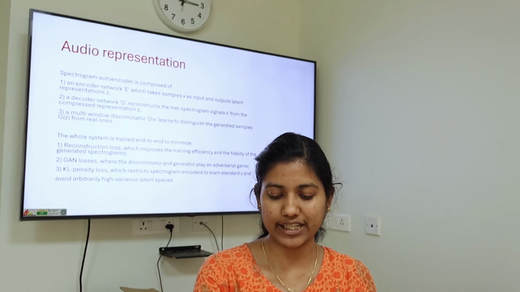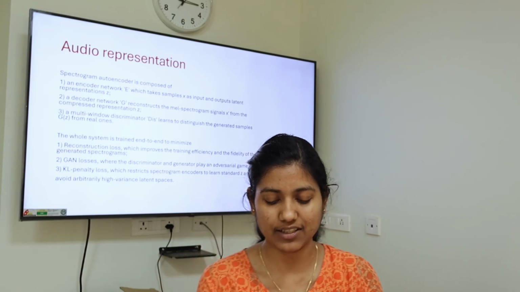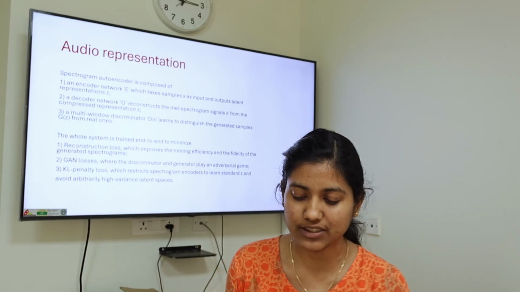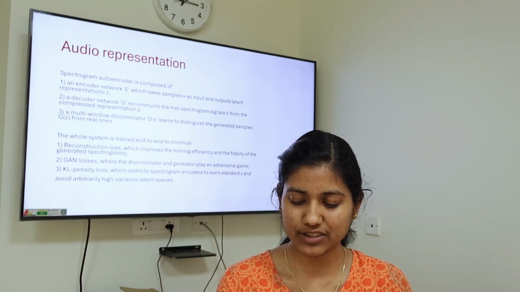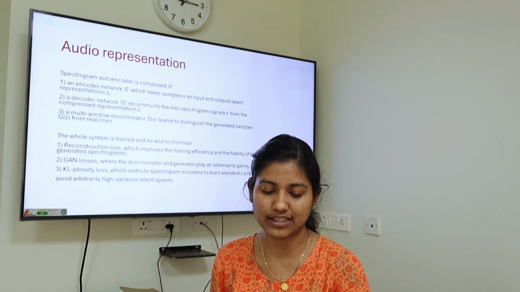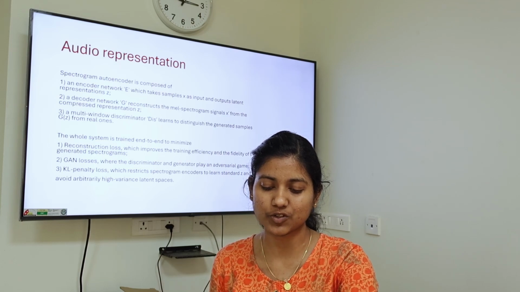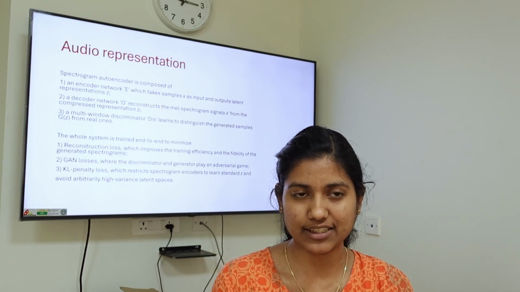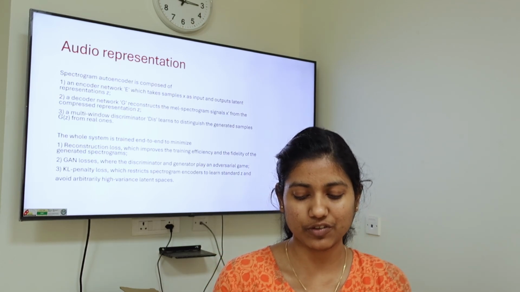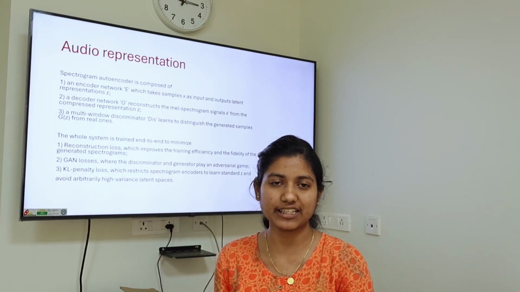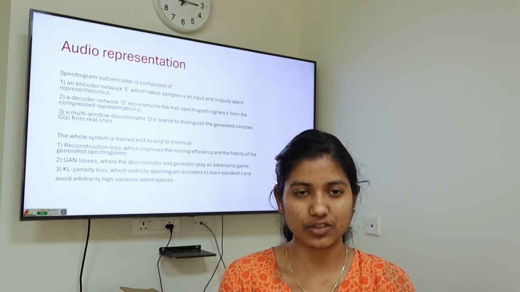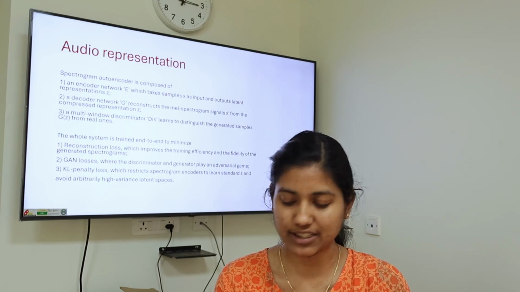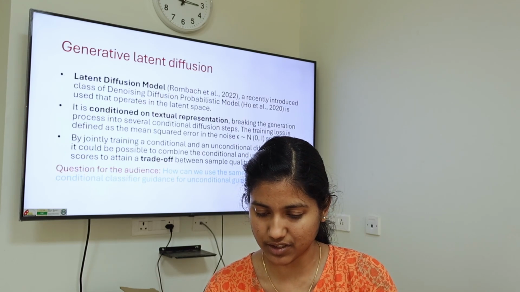And then we also have the KL penalty loss. This is the KL divergence loss, which pushes the encoder to learn a standard distribution and avoid arbitrarily high-variance latent spaces. It makes sure that the reconstructed audio representations are close enough to the standard normal representations and do not diverge a lot.